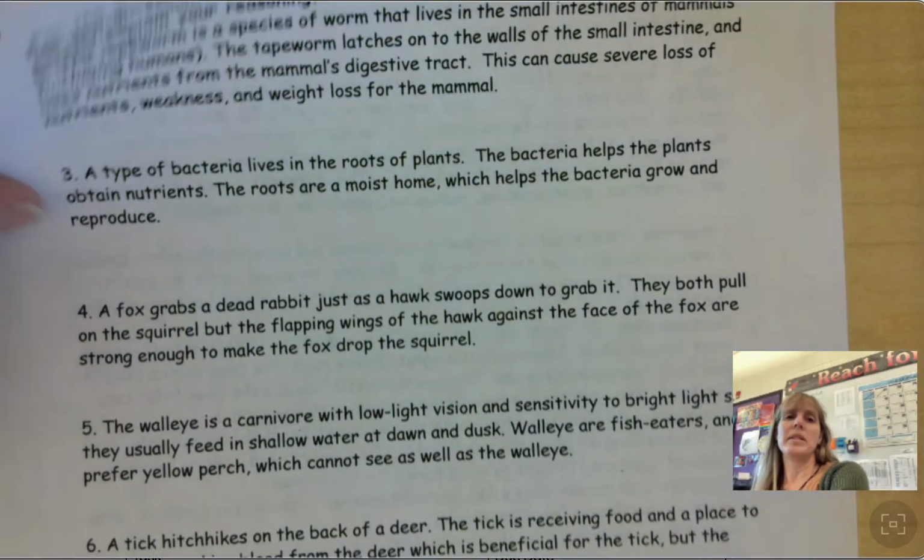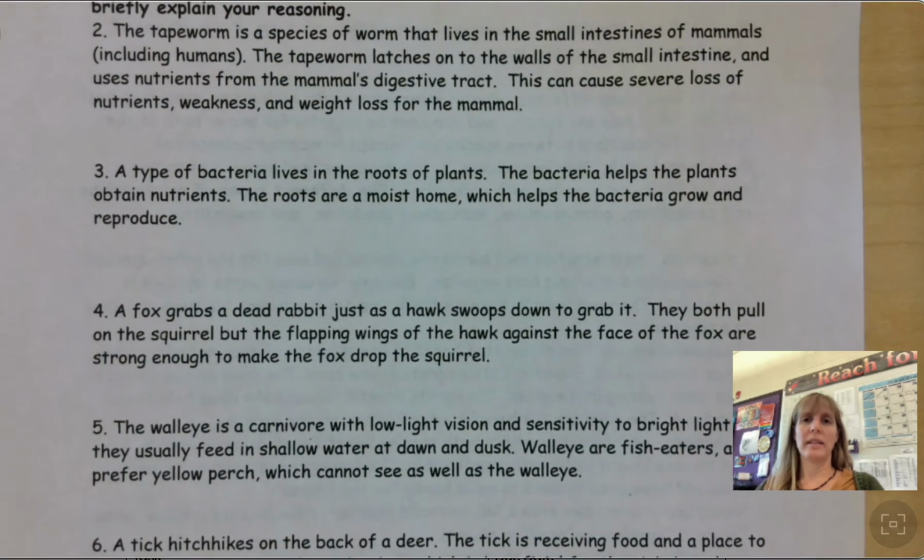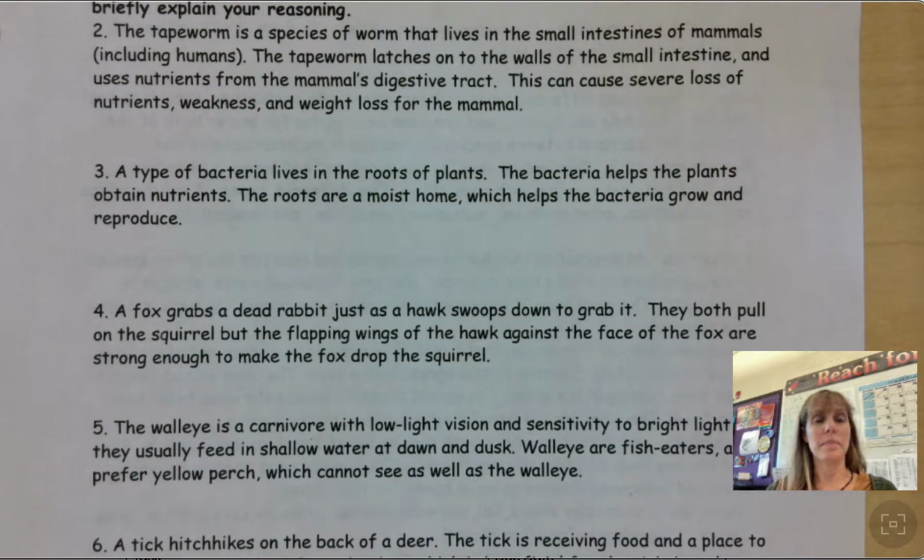The tapeworm is a species of worm that lives in the small intestines of mammals, including humans. Yes, tapeworms live in humans. The tapeworm latches onto the wall of the small intestine and uses nutrients from the mammal's digestive tract.